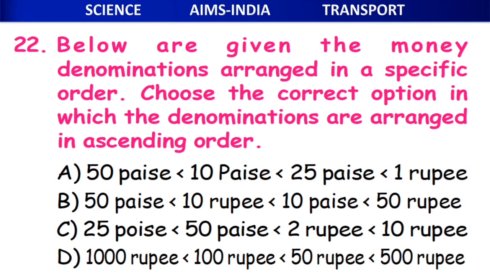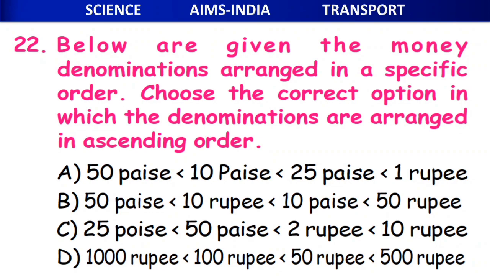Clear children? Now, below are given the money denominations arranged in a specific order. Choose the correct option in which the denominations are arranged in ascending order. So here we have the money. Denominations in the sense of the amount, like 50 paise, 10 paise and all that, in different numbers.